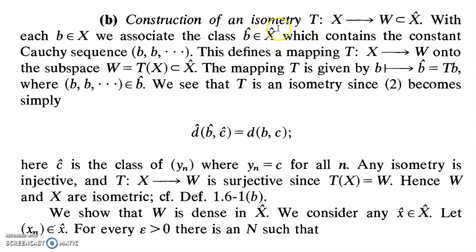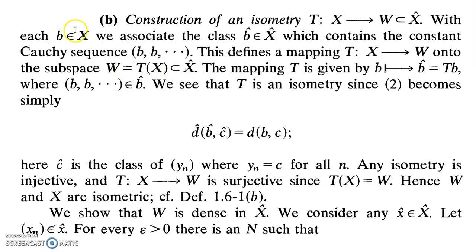Now, using this fact, we will establish a mapping from the space X onto another space W. W is a subspace of X cap, where W is defined as the image of T.